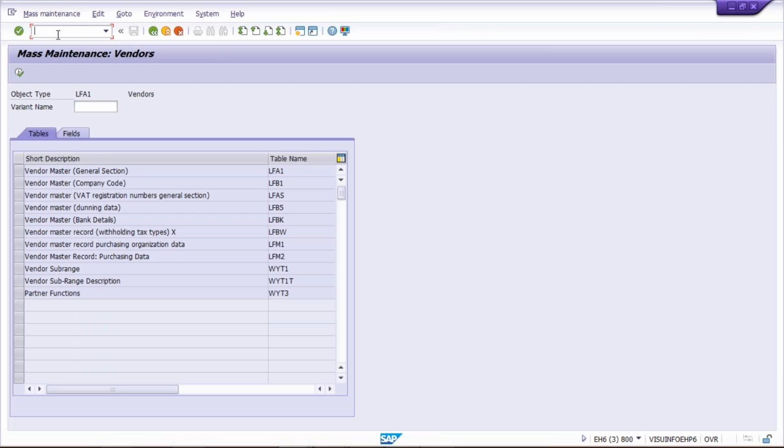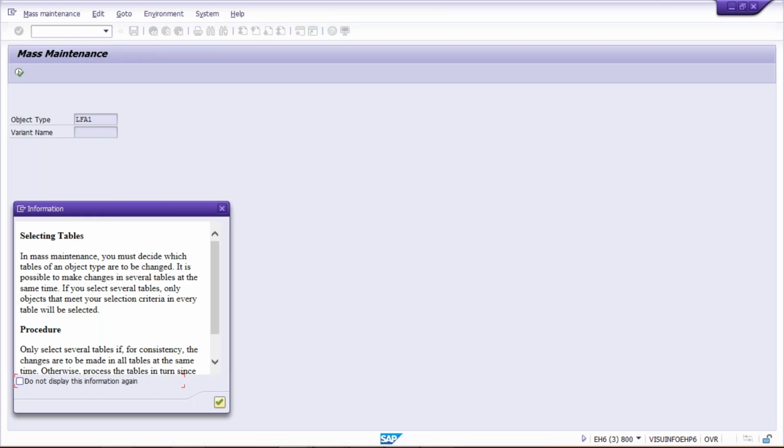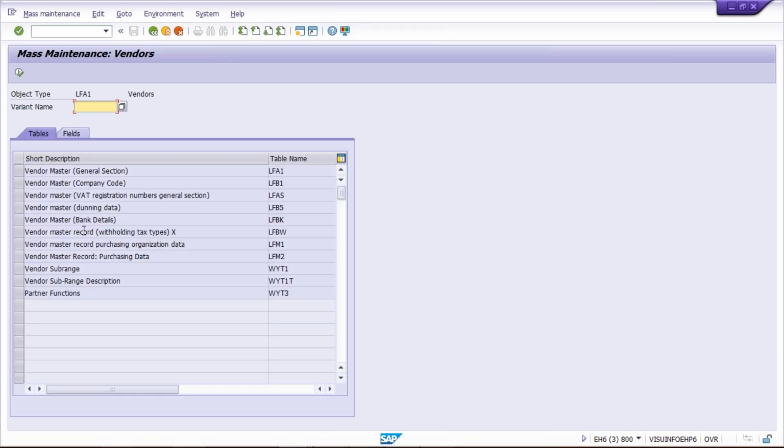Look at here, all the fields are appearing from vendor master. The same thing can be achieved by using transaction code XK99. XK99 also, press enter. The same fields are going to appear even in XK99 also. Look at here, automatically in XK99, the object type LFA1 is going to be, by default, coming in selected mode itself. Just press enter and all the fields are appearing here in XK99. Decision is yours, whether you want to use MASS or XK99, there is no difference at all. XK99 is particularly for vendor and MASS is for all, whether it is GL, customer, profit center, and whatever the other master data are there, that I have already explained.